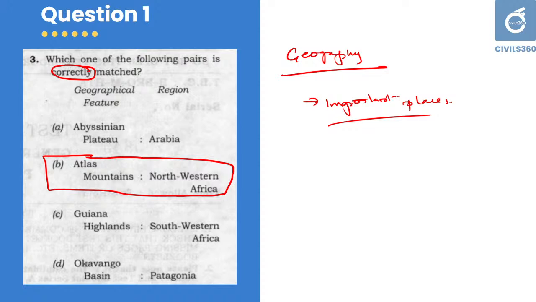These kinds of questions that are there in your question paper are about the locations of various places or places of current importance. There are questions about the Sinai Peninsula, there are questions about the Malay Peninsula. All these questions are related to current affairs. Try to follow the important places that are there in current affairs. That is enough for your prelims examination. So here the answer is B, question 1 and B.